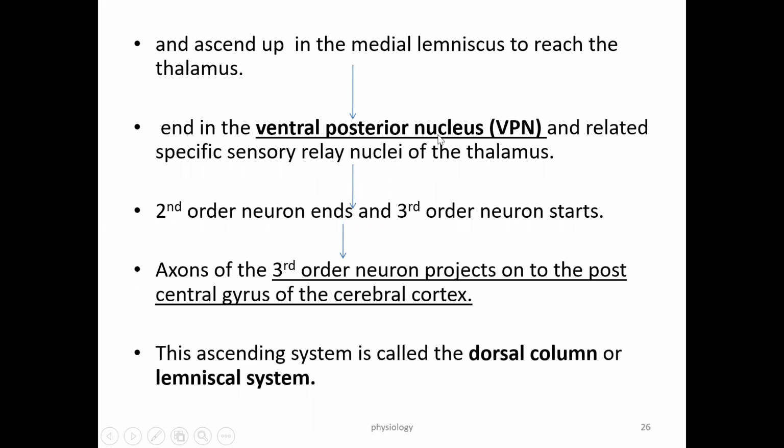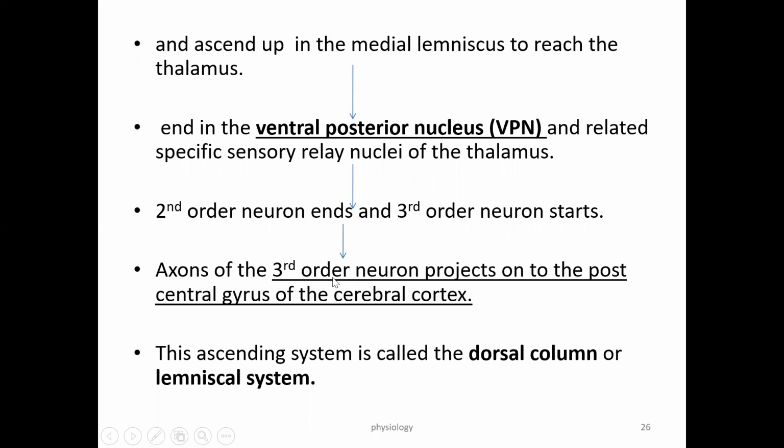There are different nuclei of the thalamus, which we are going to see in the thalamus lecture. One of them is called the ventral posterior nucleus. Once the dorsal column pathway crosses in the medulla, it enters the ventral posterior nucleus of the thalamus. For example, the right ventral posterior nucleus carries left-sided sensation, while the left ventral posterior nucleus carries right-sided dorsal column pathway sensation. From here, the third order neuron starts.